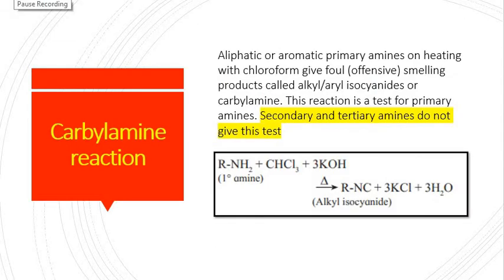Carbylamine reaction. Aliphatic or aromatic primary amine on heating with chloroform and alkali like KOH will give you a foul smelling compound which is isocyanide. Tertiary and secondary amines do not give this test. So this is the test to detect a primary amine if it is given to you.